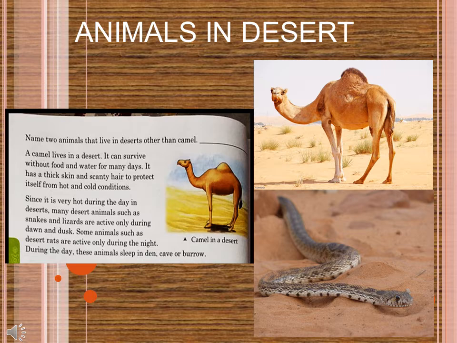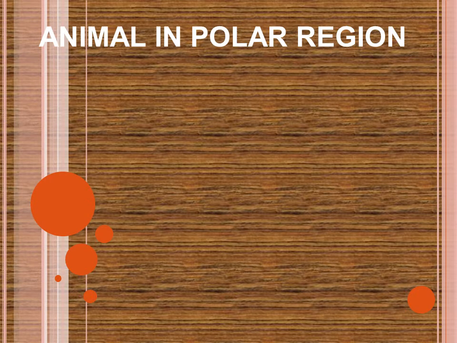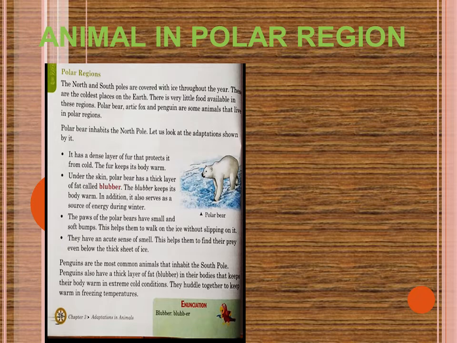Now let us proceed to polar regions, another harsh climate area. Extreme climate can be found in polar regions. The north and south poles are covered with ice throughout the year, not just one time of the year. These are the coldest places on the earth.